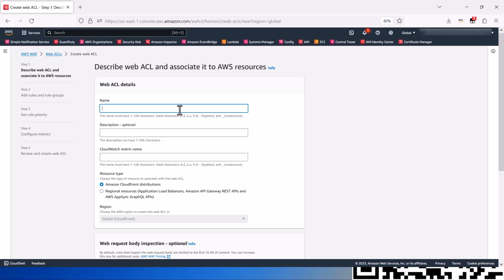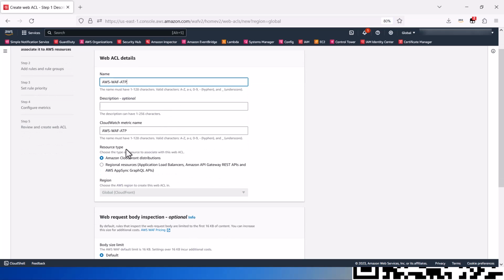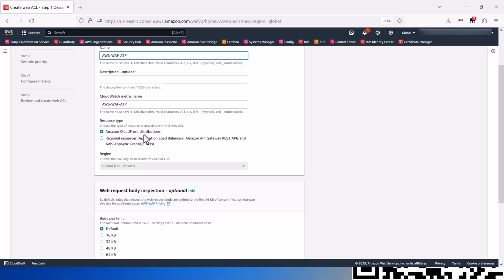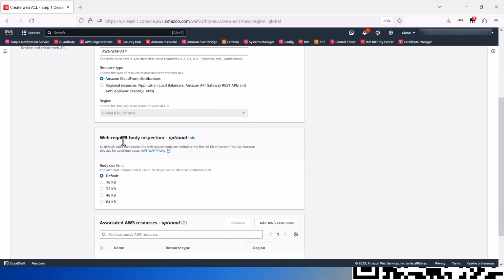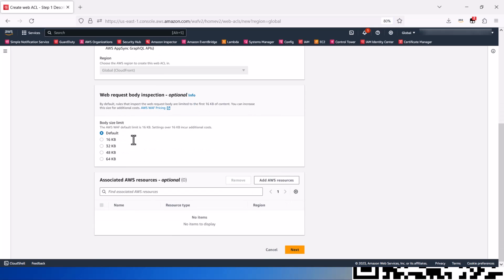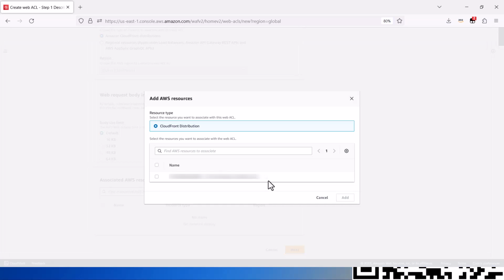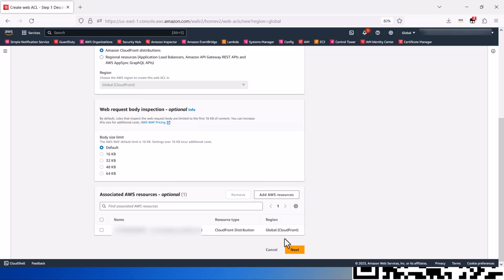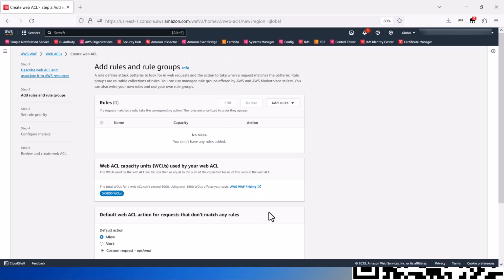We will pick a name, AWS WAF ATP. Let's make sure the resource type is Amazon CloudFront distributions. Under Web Request Body Inspection, we will leave it as the default. Then under Associated AWS Resources, this is where we can click on Add AWS Resources and add our CloudFront distribution. Then click Next. This is where we will add ATP rules. Let's click on Add Rules.